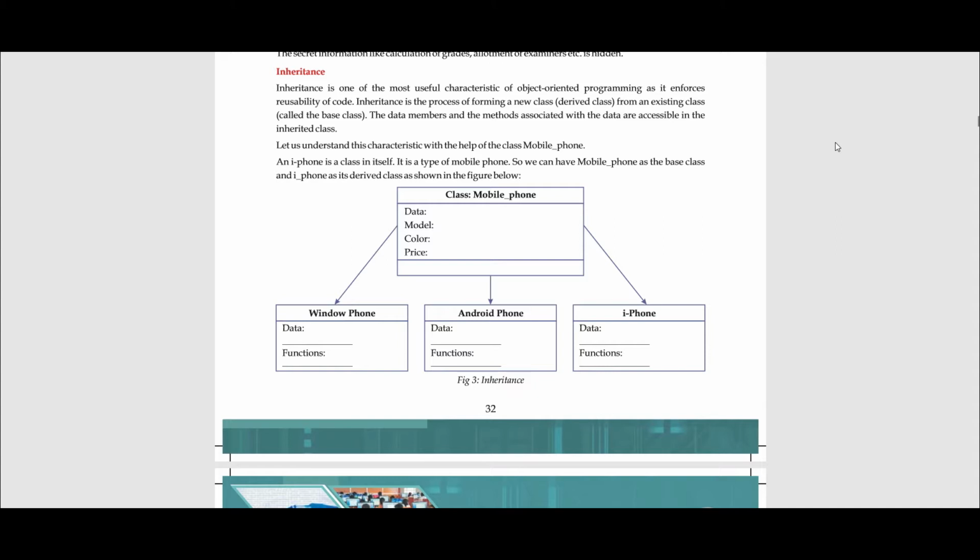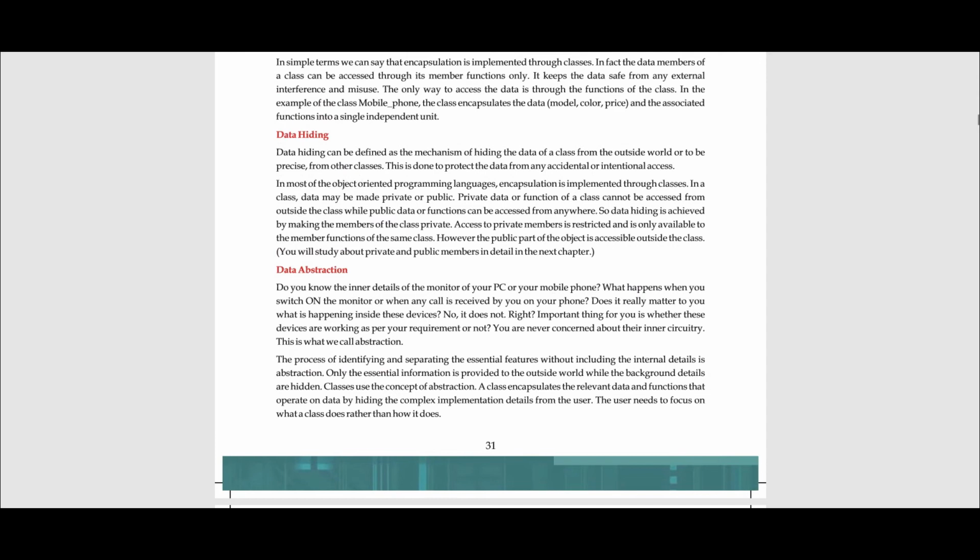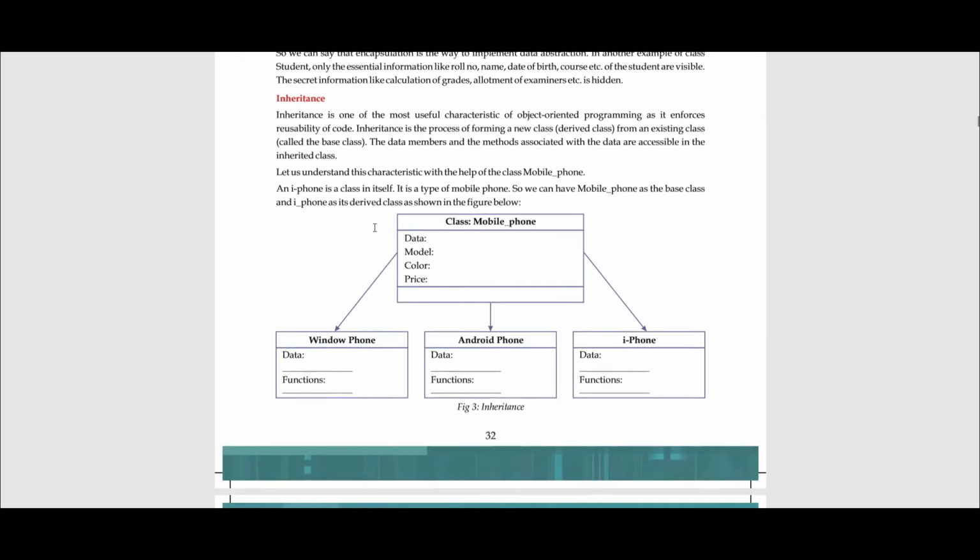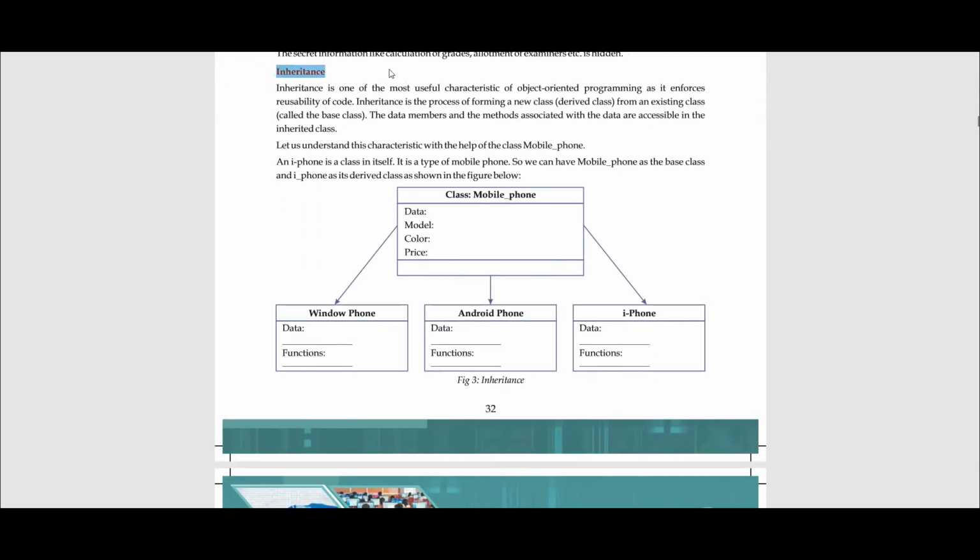Okay, so now let's get started with our discussion. Earlier, our discussion ended at data abstraction. Now, in this lecture, we will be discussing inheritance and polymorphism. These are also perhaps the last and the most important topics. The object-oriented programming concepts that have been discussed in this lecture and in the other lectures of this chapter are very important for Python. So now the first question is, what is inheritance?